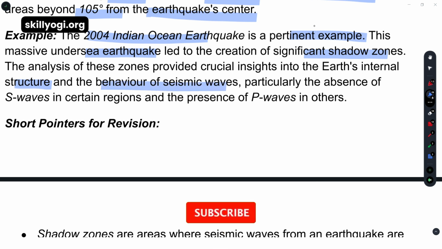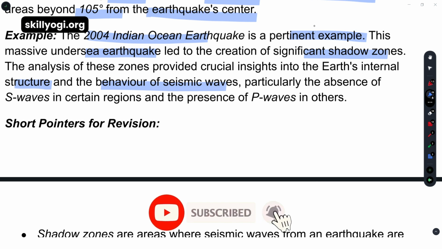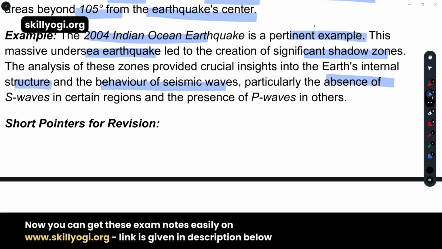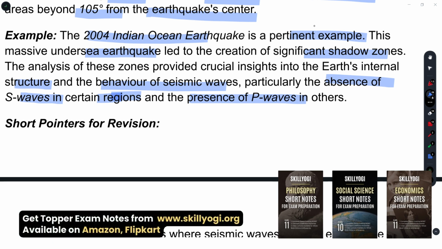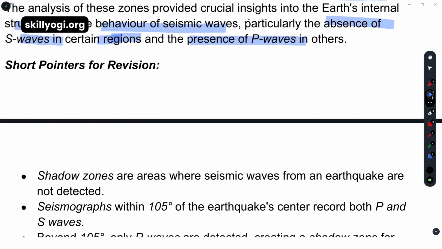Through this example, we can understand the behavior of seismic waves, particularly the absence of S waves in certain regions. S waves can't reach those places, which P waves can. The P waves were present, but the S waves were completely absent. That's why the example is given there.